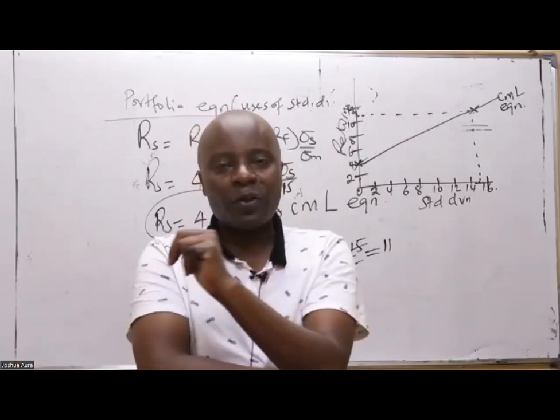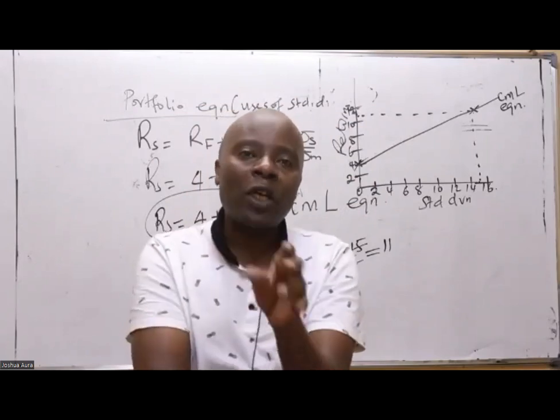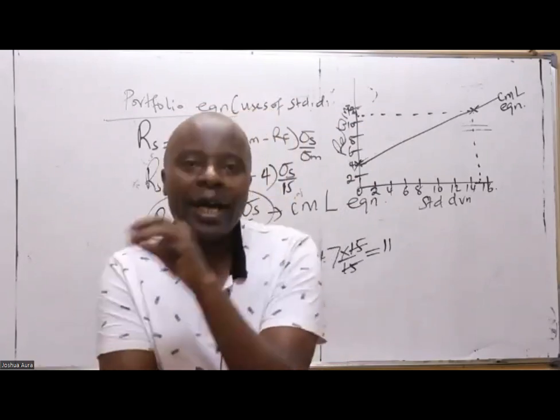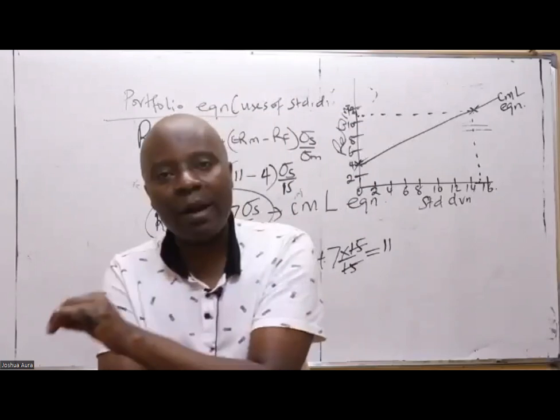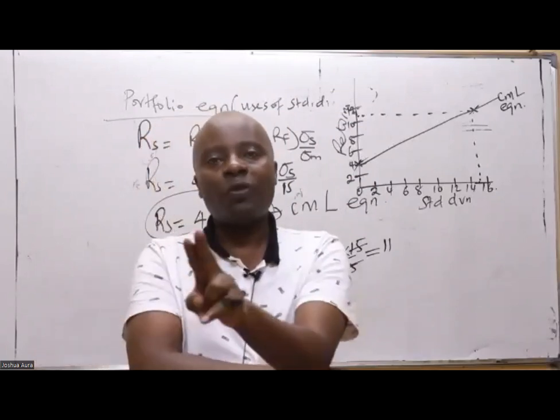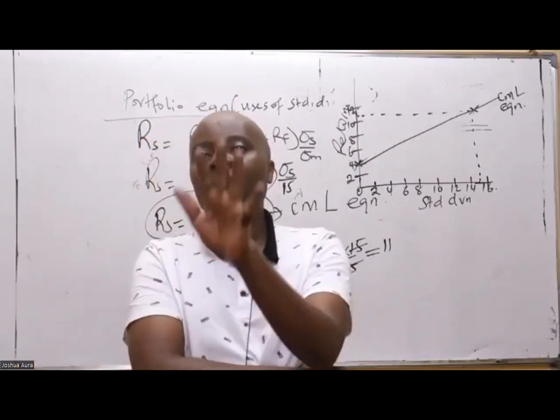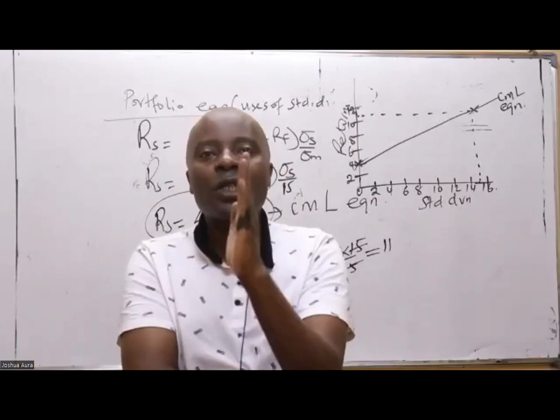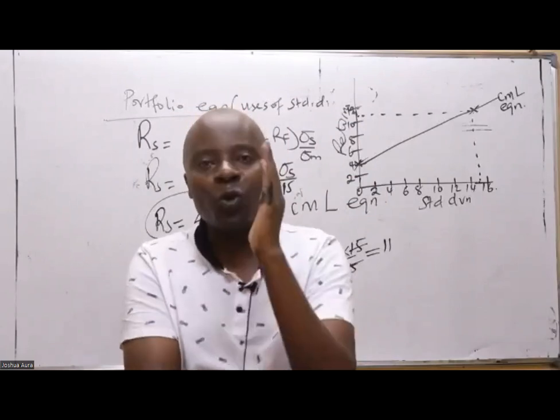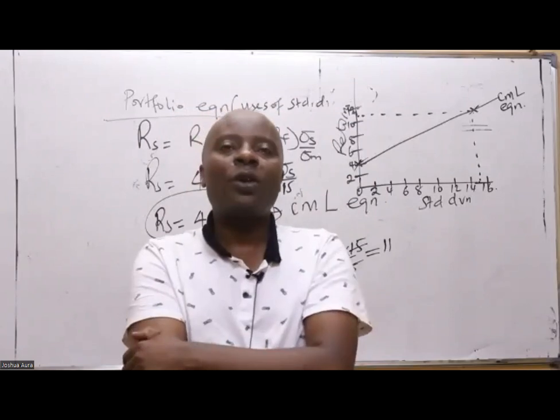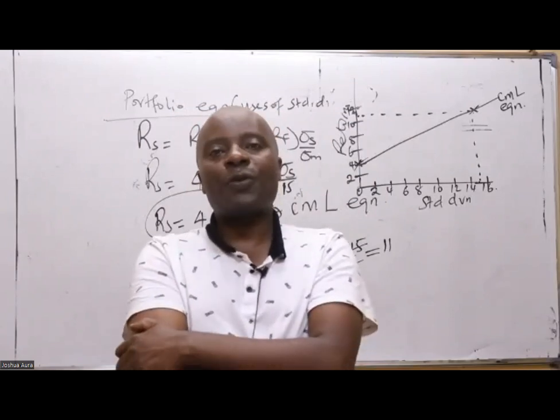We have the covariance approach and the correlation approach. If you don't understand those two approaches, you'll not be able to score good marks in your portfolio question, which of course I can see ahead of us.